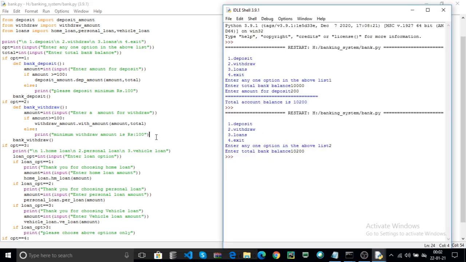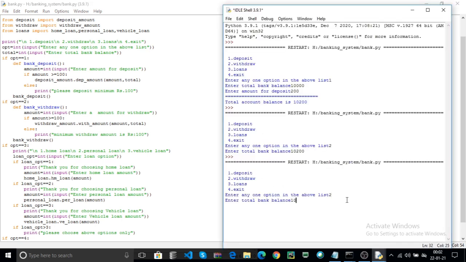Now again click on F5, choose the withdraw. Enter the bank balance, 10,200. Here I withdraw 300. Here 10,200 minus 300, the total is 9,900, the updated total account balance.